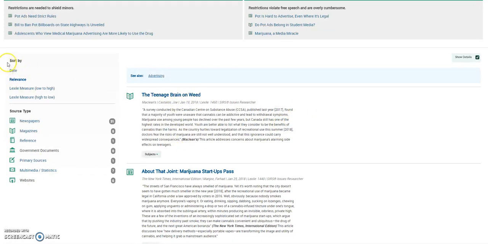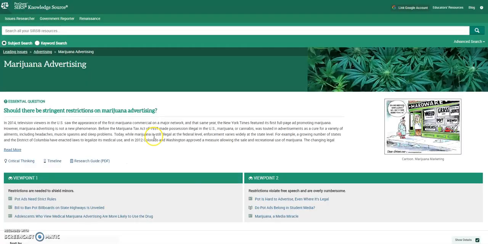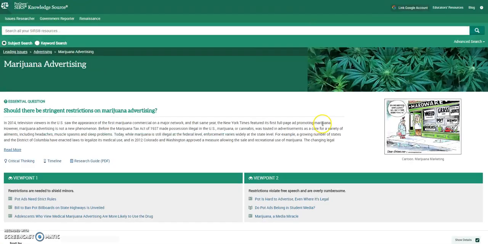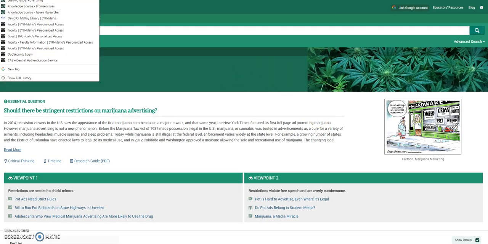Another thing you'll notice over here, it says sort by date, relevance, Lexile measure. A Lexile is the reading difficulty. So a lot of you mentioned in your intros that English is your second language. If you want to start with articles that are a little bit easier to understand and process, you're going to want to do Lexile low to high. Okay, so there's just a little tip.